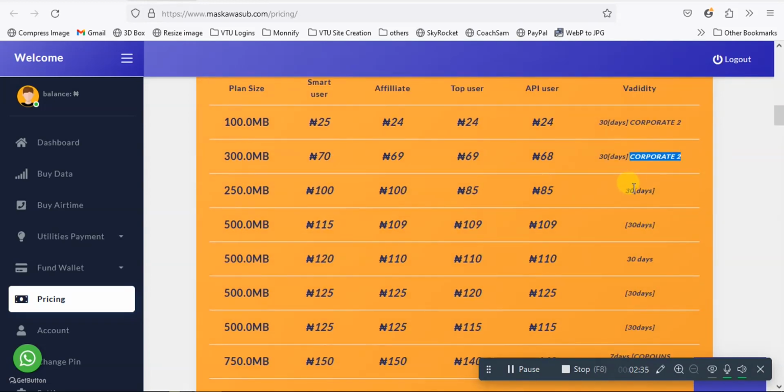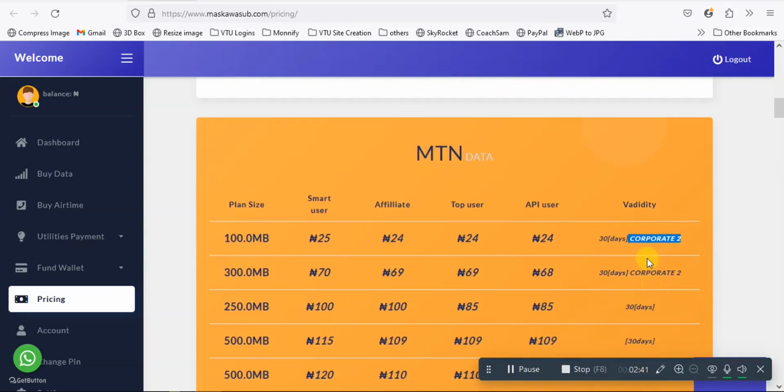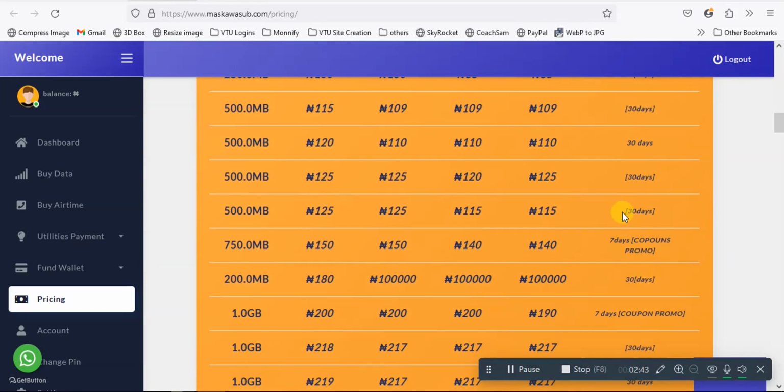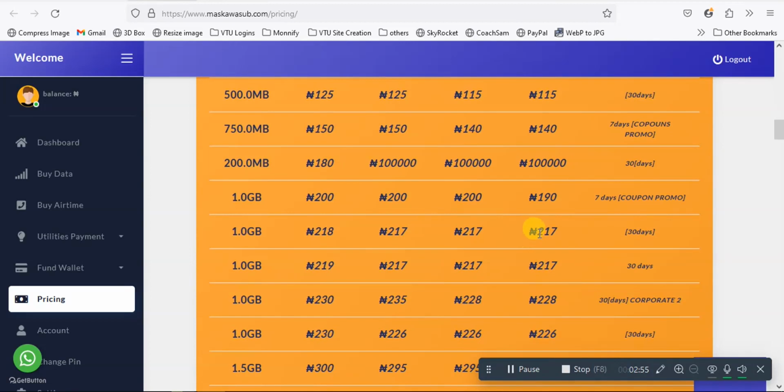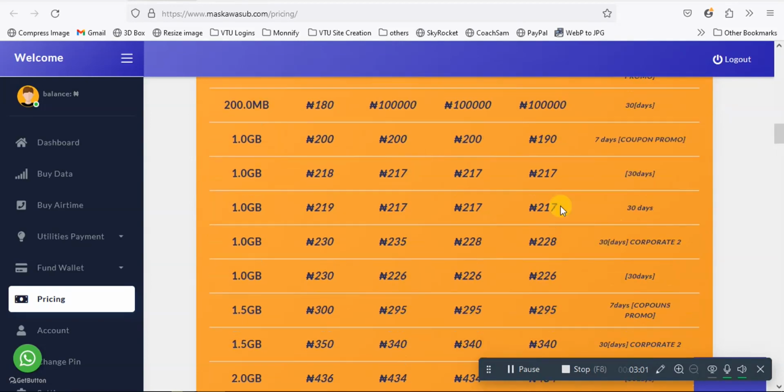So anywhere you don't see corporate or any name attached to it at the validity column, then this means this is SME. So am I correct by that assumption? Okay, I guess I am. So this is 217 for MTN SME. 217, that's for 1 gig.